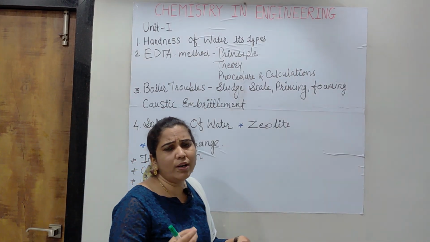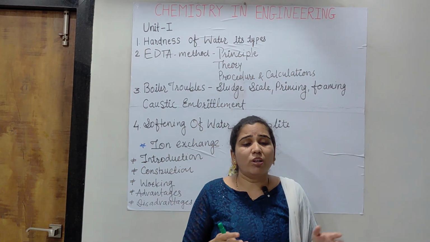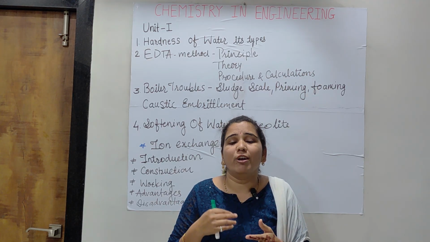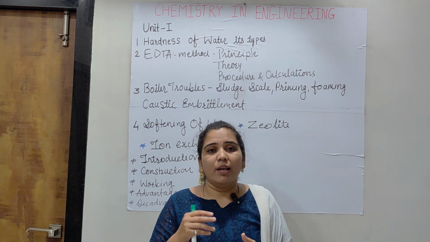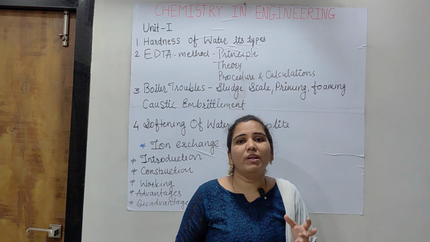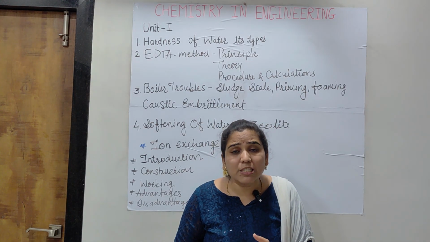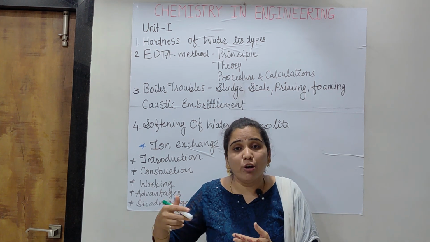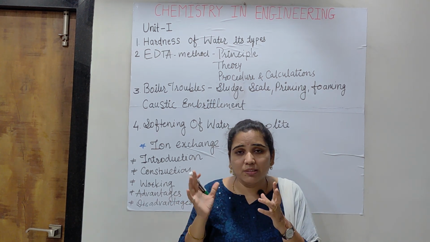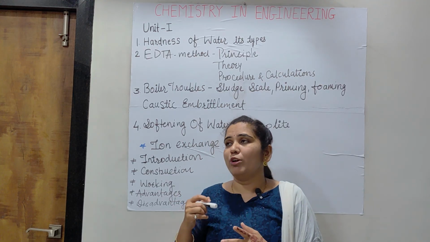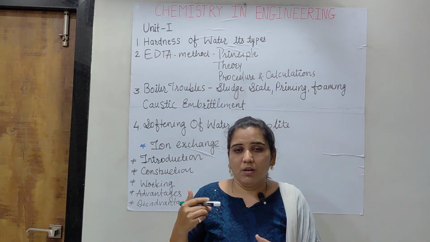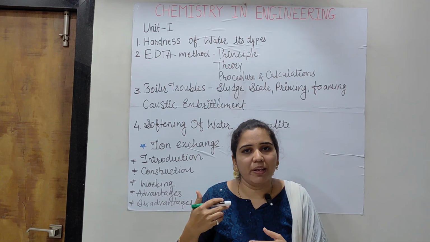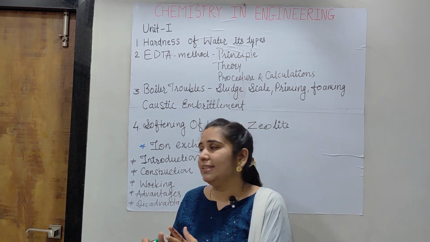In this case, we can write just 1 or 2 points. What are the advantages means, if it is a very costly process or a very economical process, if it requires some more manpower, it requires some more expense, that is to be included. What type of water or the quality of softened water is present, if it is responsible for different types of attacks, like if some chemicals are added. So in that way, you have to write its advantages and disadvantages.